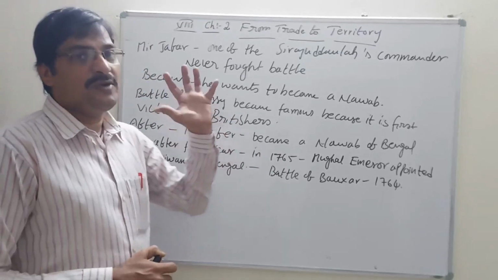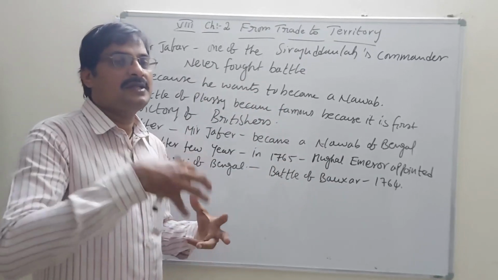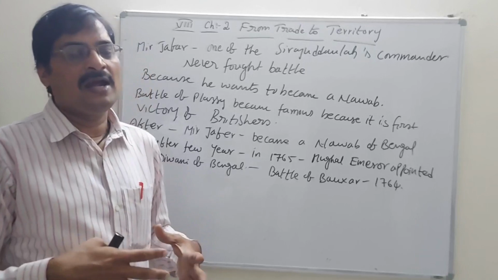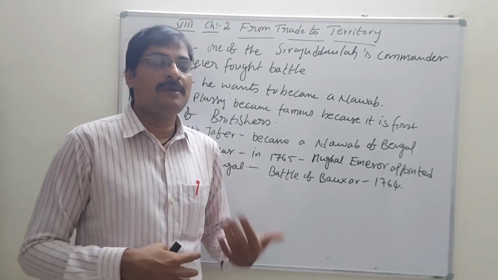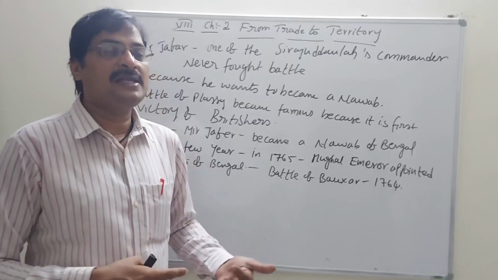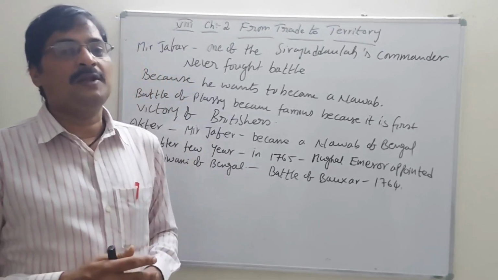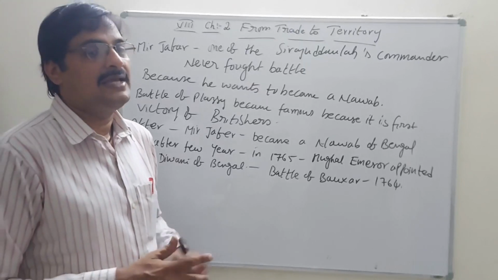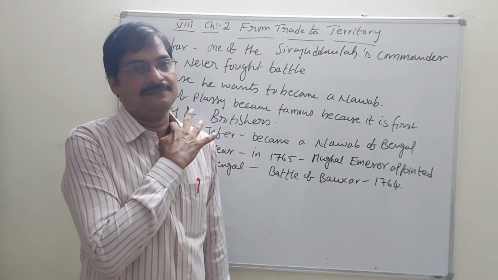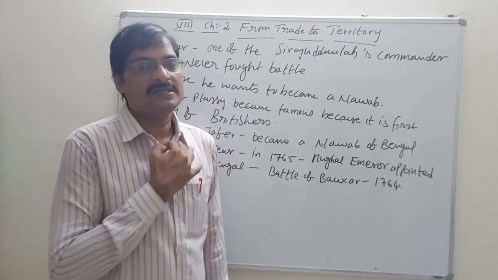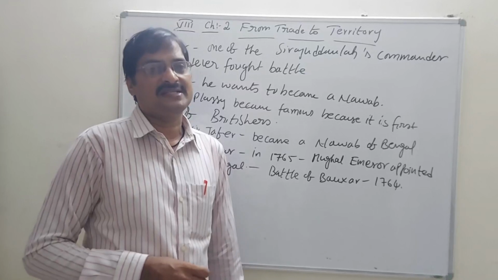This kind of situation happens. Siraj-ud-Dawla was arrested, and Mir Jafar became Nawab. These situations are called the Battle of Buxar. Actually, the Battle of Buxar happened in the year 1764.